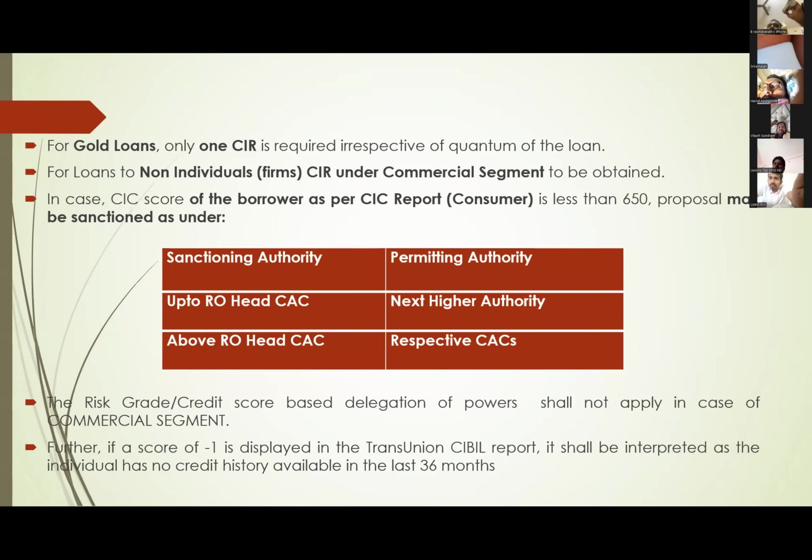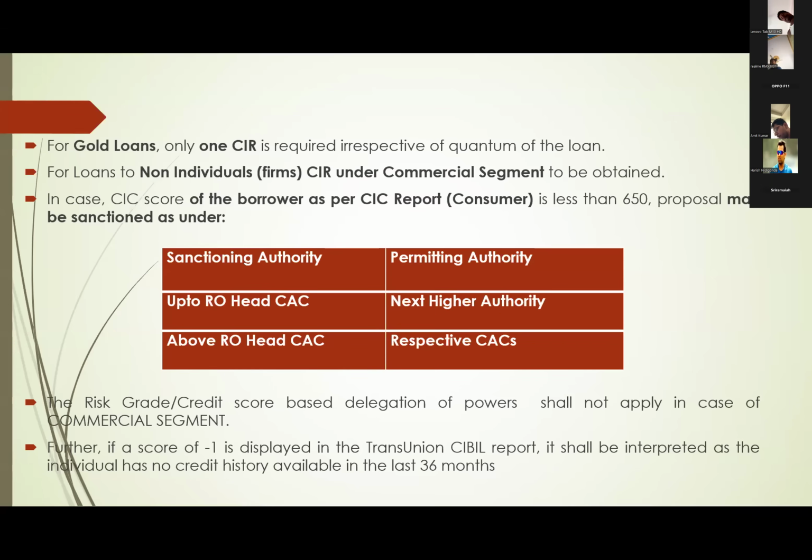And next, if you are giving a loan to a business entity, there you have to draw a CIR under the commercial segment. Apart from the commercial segment, you have to draw a CIR under the consumer segment also, to know their repayment history.